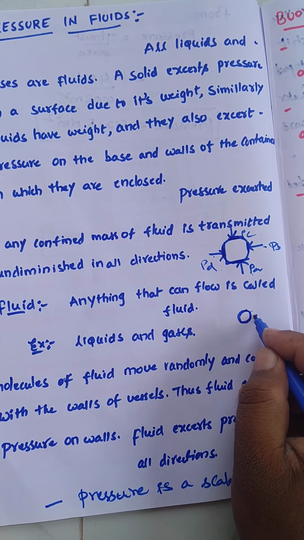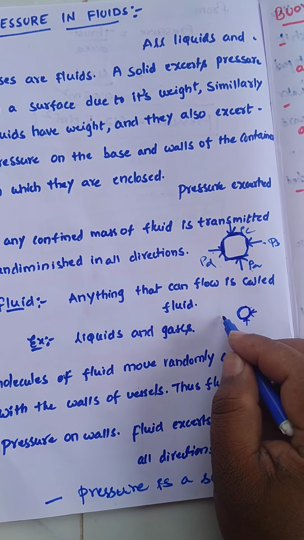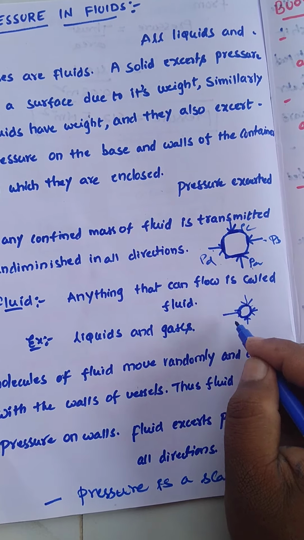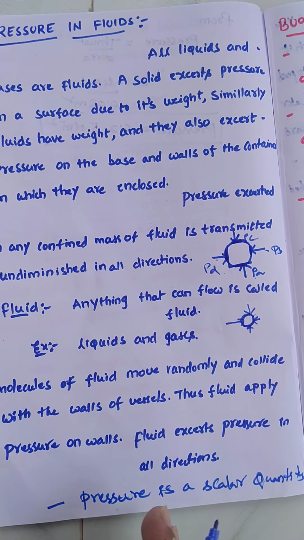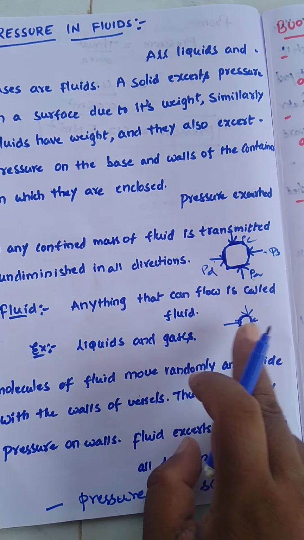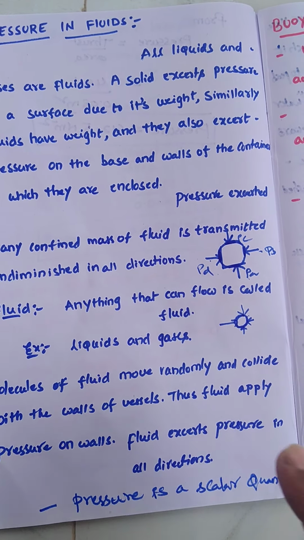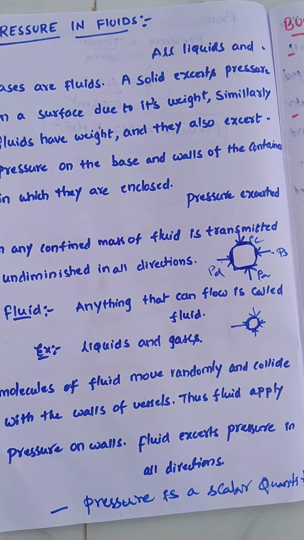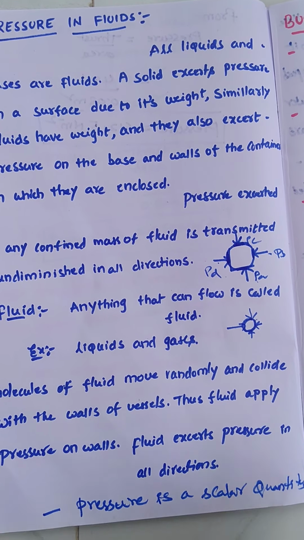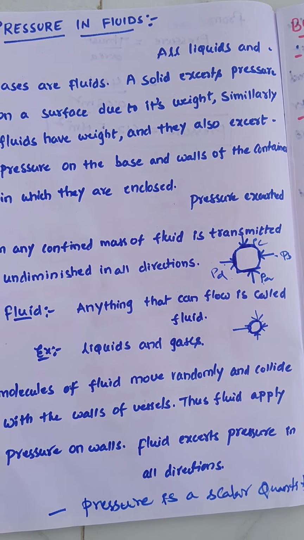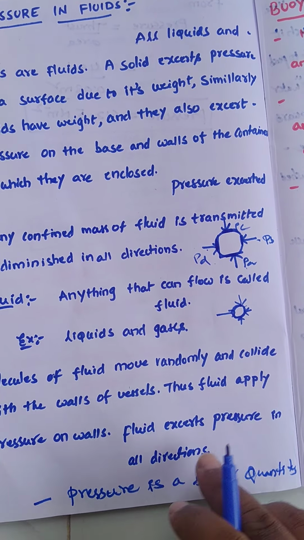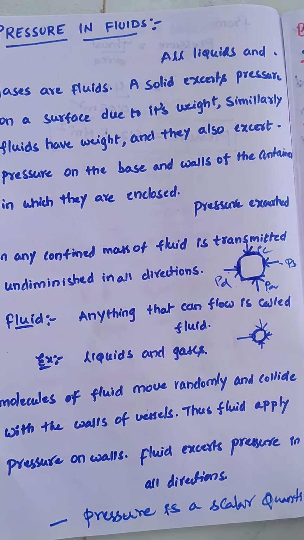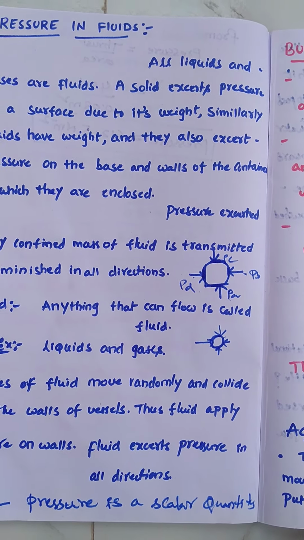So here also the pressure will be exerted in all directions. Of course, it has direction and magnitude, but it is not a vector quantity. Why is it not a vector quantity? Because there is no particular direction, no confined direction. So for that reason we treat pressure as a scalar quantity. This is about pressure in fluids.